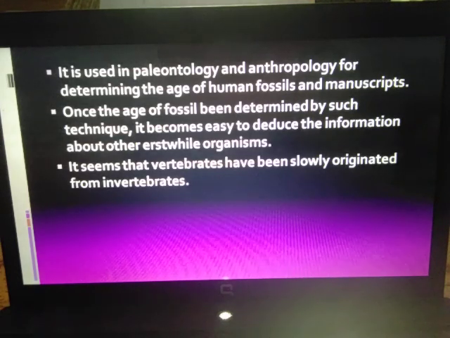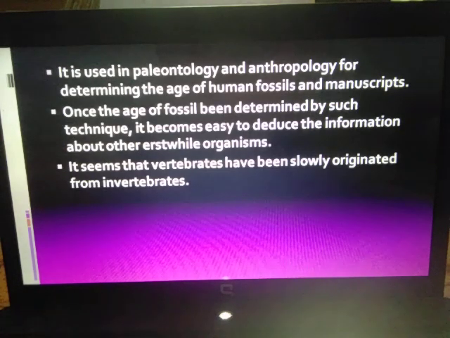But I hope you know what vertebrates and invertebrates are. Vertebrates have a backbone, and invertebrates do not. So from this study of paleontology, and due to the carbon dating method, it was known that vertebrates have originated from invertebrates. So this is regarding the paleontological evidences.